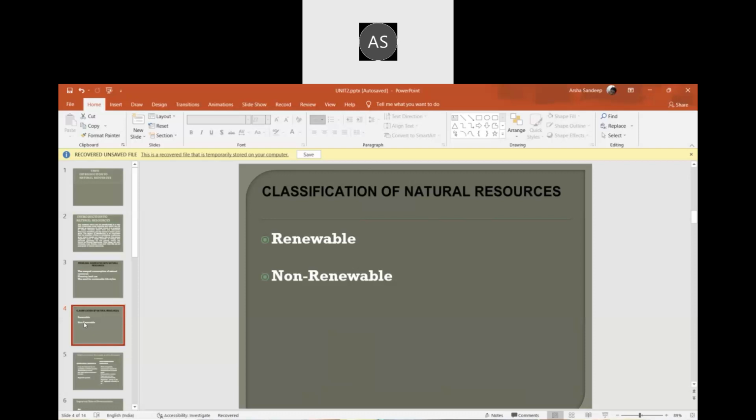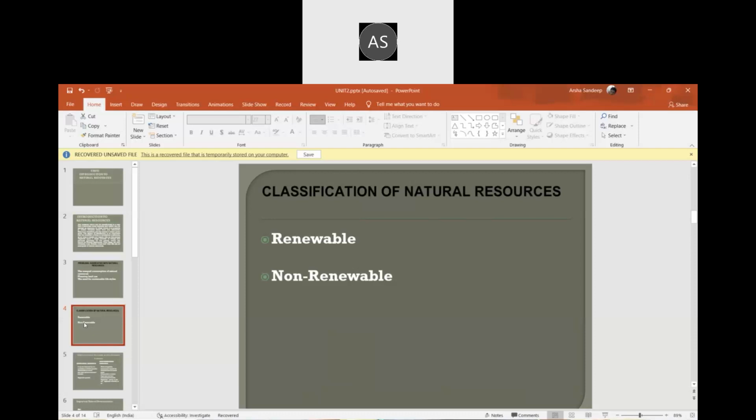Coal is the best example of a non-renewable resource, which will burn and cannot be recycled again, as they are limited. Right? Coal cannot be recycled again. And there are some items in this non-renewable category which have high demand.